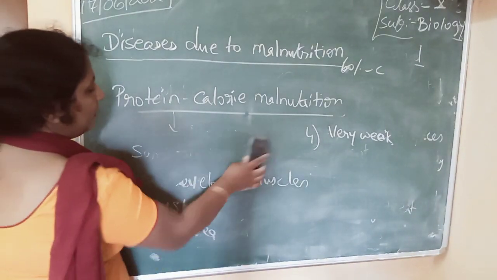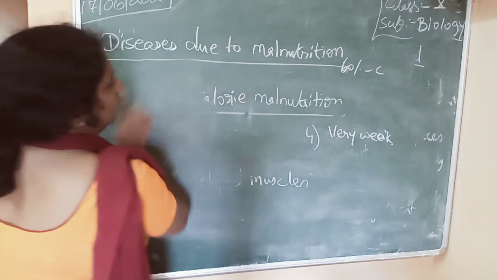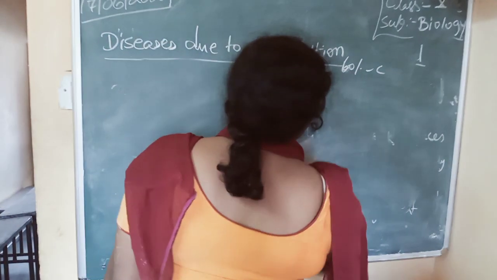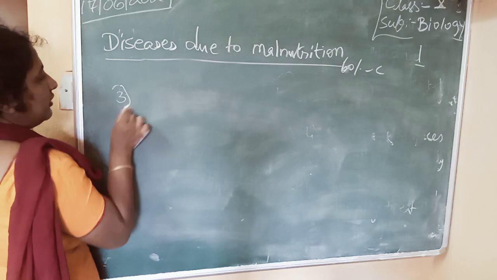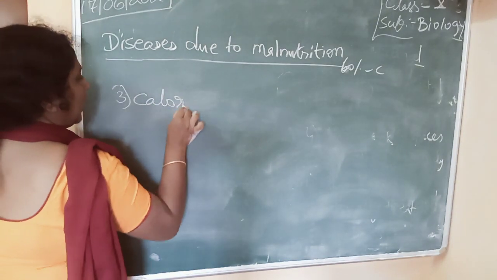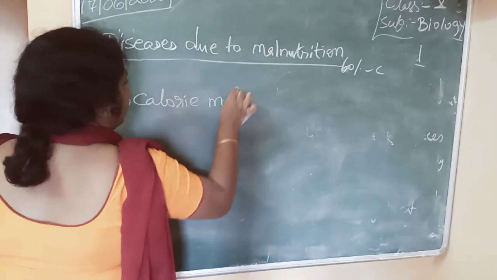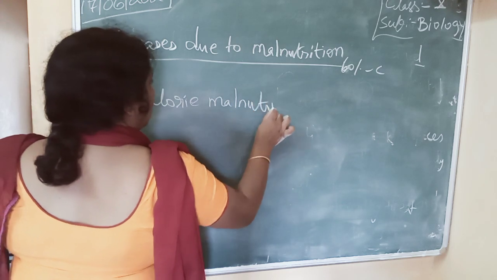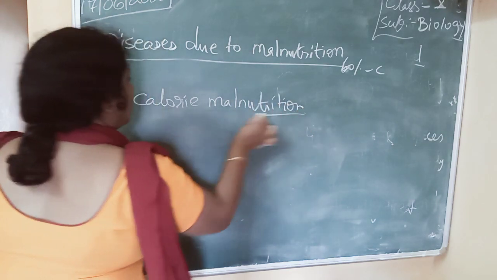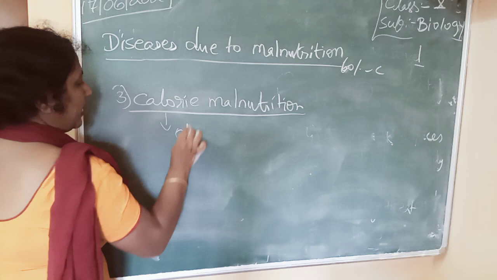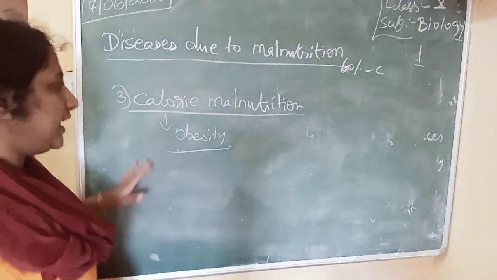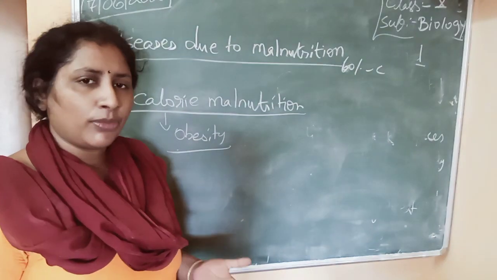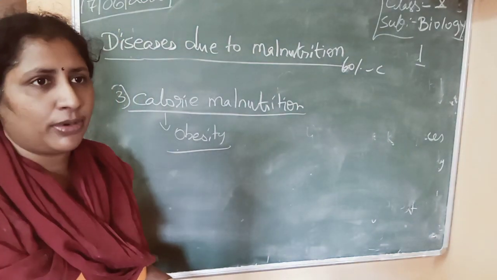Next, calorie malnutrition. The third one is calorie malnutrition. In this we will study about obesity. All of you know the word obesity. Here what happens is that more calories are taken inside the body.